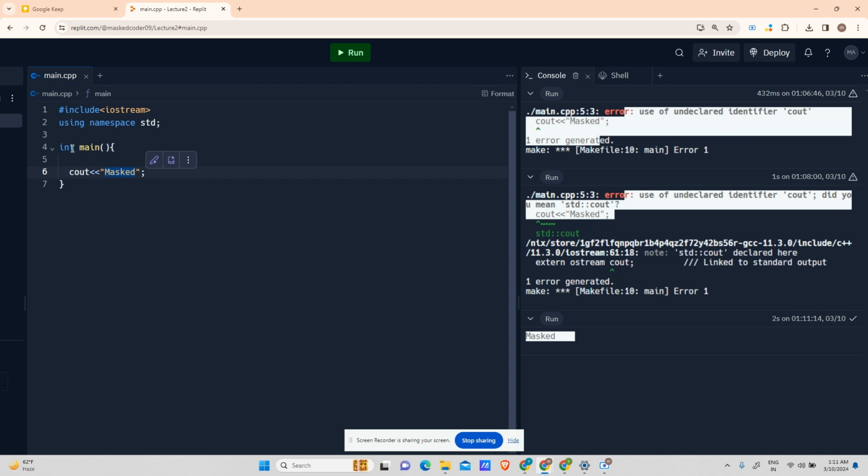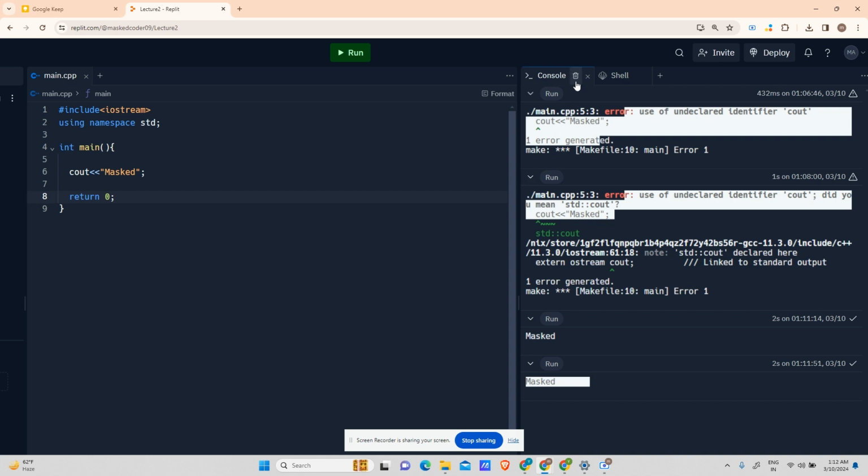Now I said while coding that int will return an integer, right? So it is common practice to use int main, and we will return 0. Don't ask me what this return is doing, it is not necessary right now, but I will tell you in further lectures, because if I tell you right now you will get confused, right? So run. Both of the outputs are the same, but the code written for the downward output is better than this one, because here the syntax was something wrong, since it returns 0, but it turned out fine. See, the compiler is smart, right?